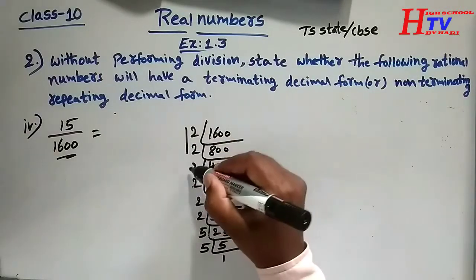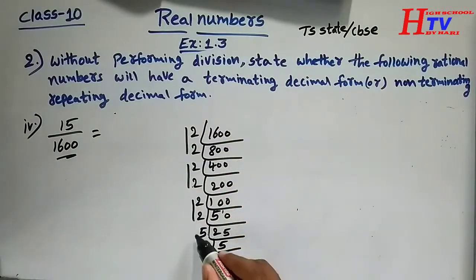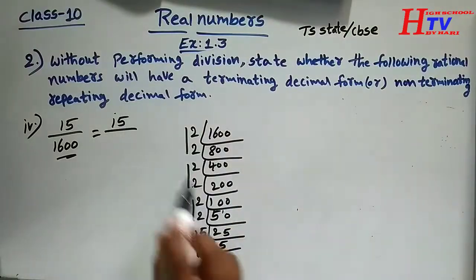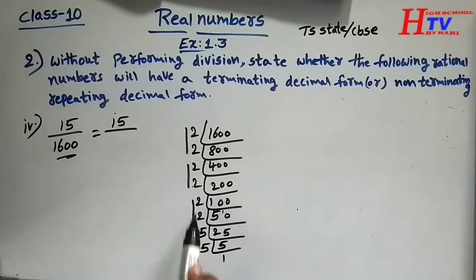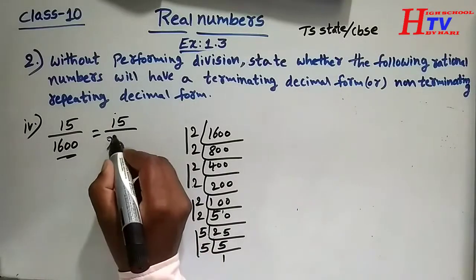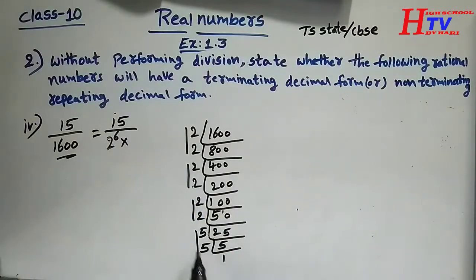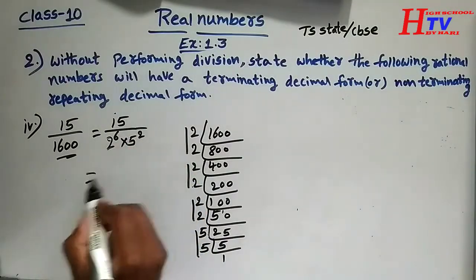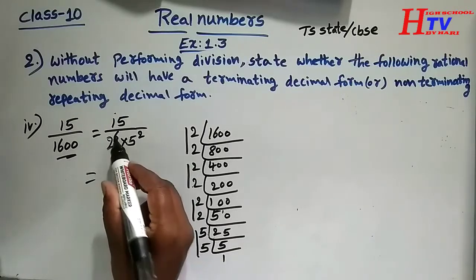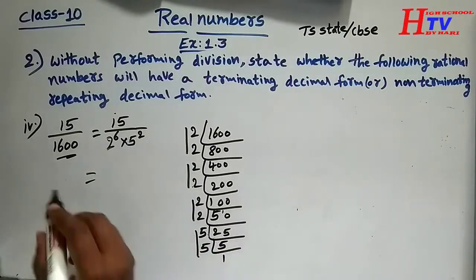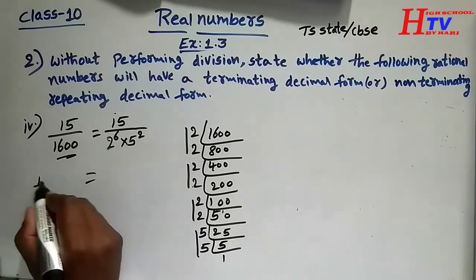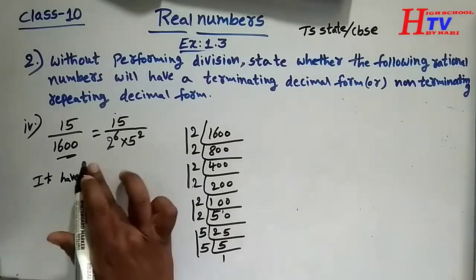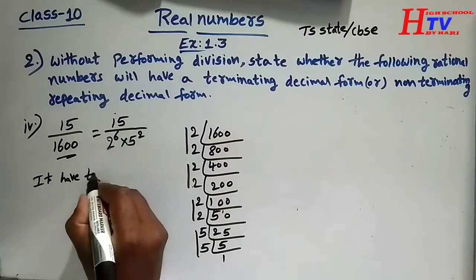Here, 2 into 2 into 2 into 2 into... how many times is 2 there? 15 by 1, 2, 3, 4, 5, 6: 2 power 6 into 5 into 5, 5 square. Here the denominator is in the form 2 power something into 5 power something. Hence it has terminating decimal form.